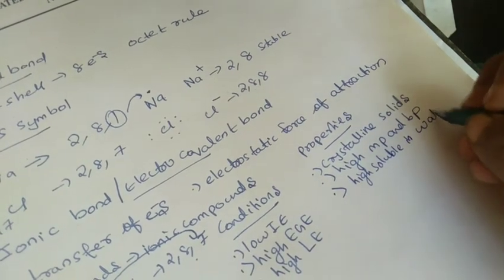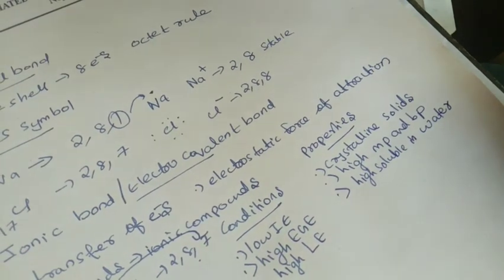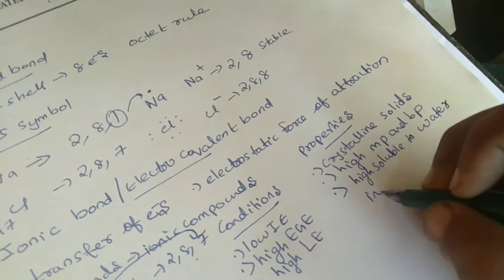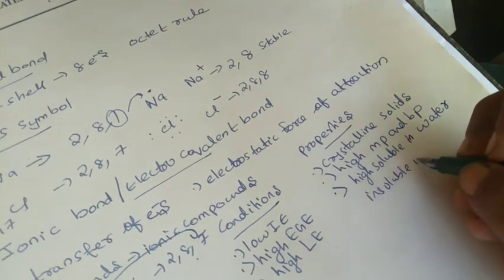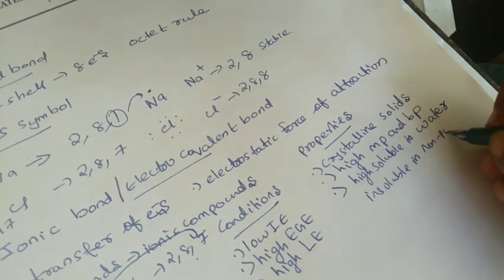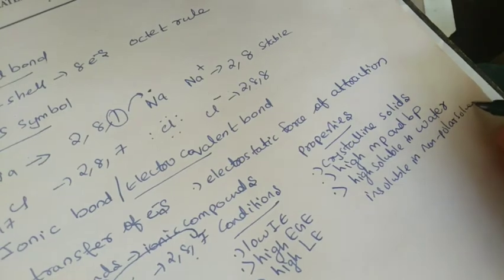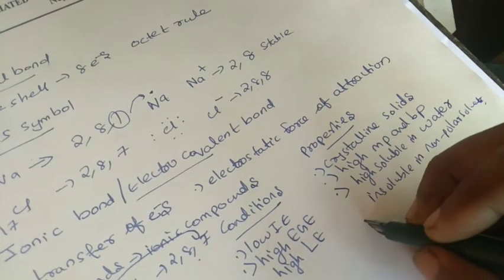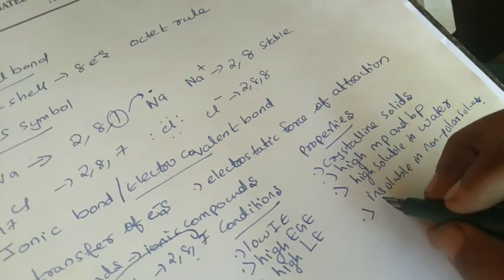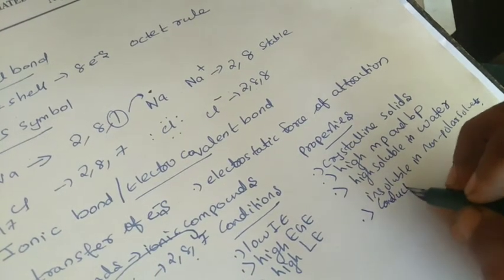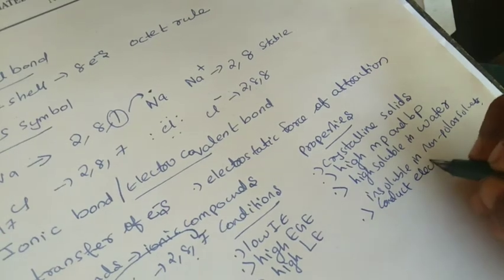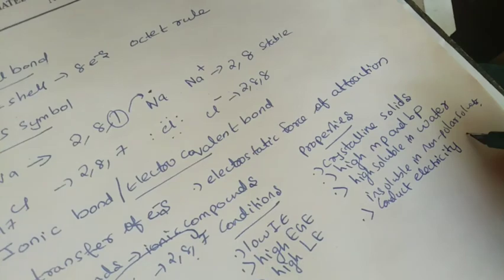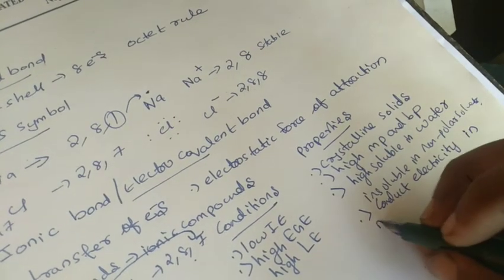Then it is highly soluble in polar solvents but insoluble in non-polar solvents. As we know, polar is soluble in polar and non-polar is soluble in non-polar only. This is a trick to understand such compounds. Then conductivity. They conduct electricity either in the molten state or aqueous state. This is due to the presence of mobile ions. That is the important point. Only the presence of mobile charges will make the compound conductive.